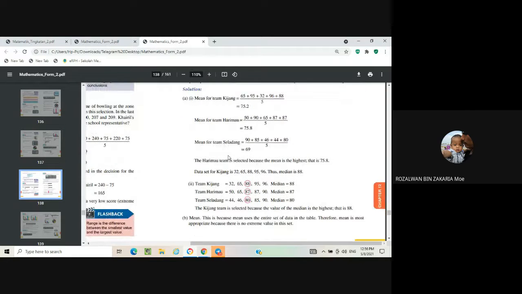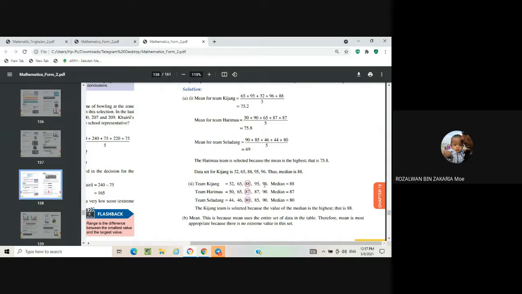For this question, we have to calculate the median for each team. So look at this one. Data set for Kijang: 32, 65, 88, 95, 96. This data scored by the team Kijang is already arranged in ascending order, which means we arrange from the lowest score to the highest score.